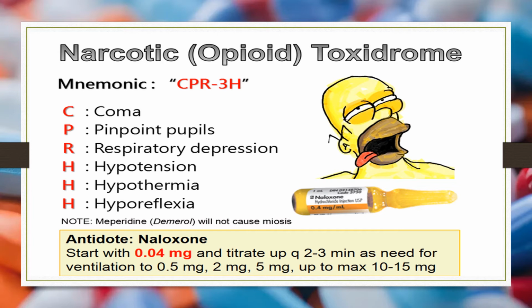Also sympathomimetics cause dilated pupils or mydriasis, whereas this one causes pinpoint pupils. But meperidine will not cause miosis. So these classic symptoms are not common to all opioids, but these signs and symptoms are seen in most opioid poisoning.